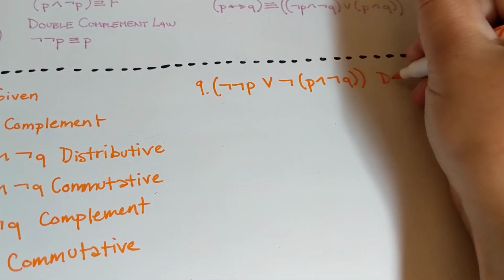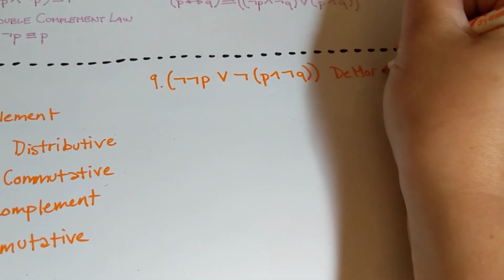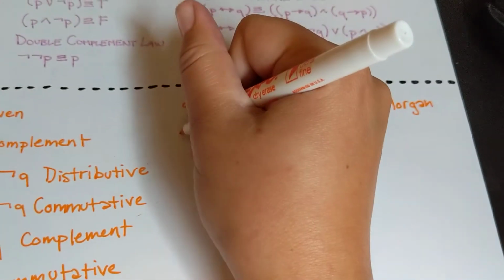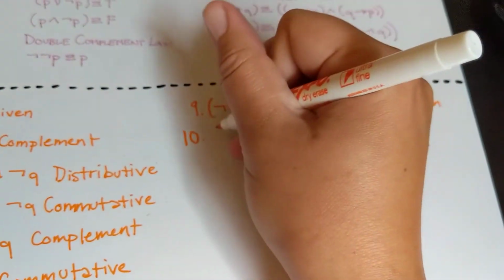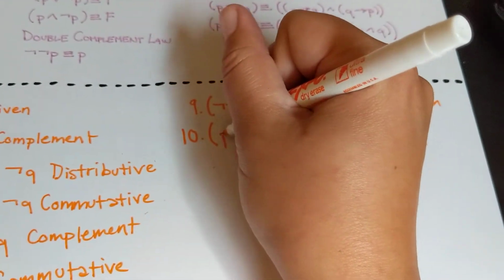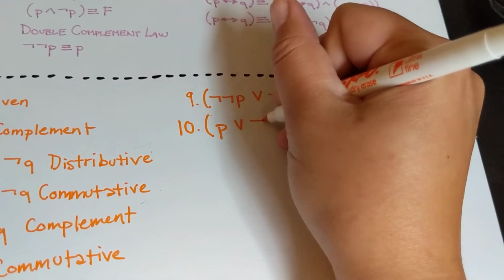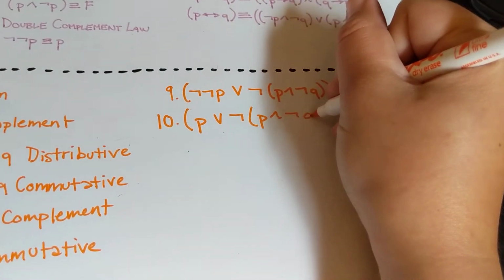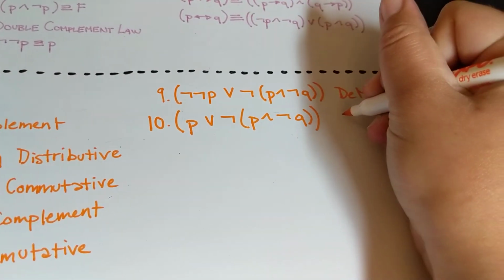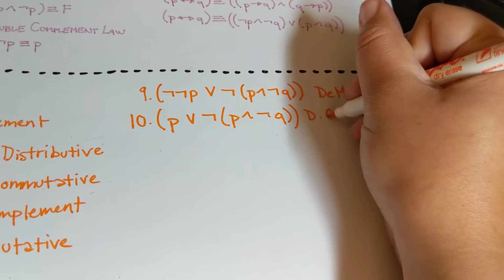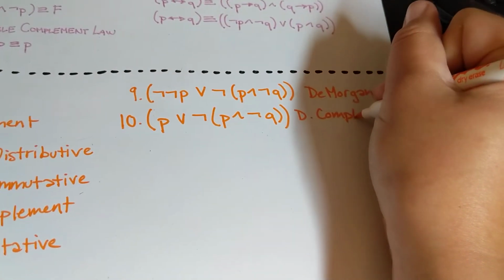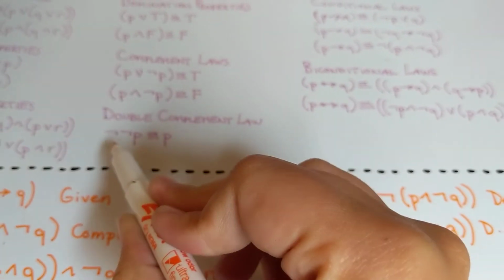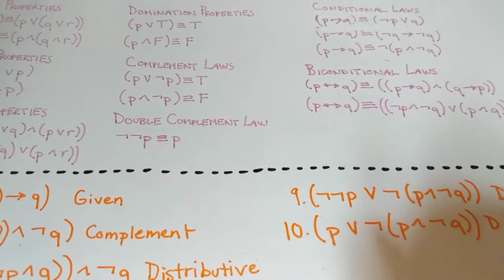That's De Morgan. And now we can simplify this using the double complement law to P or not P and not Q by double complement. That's the name for this law right here, not not P is equivalent to P, right?